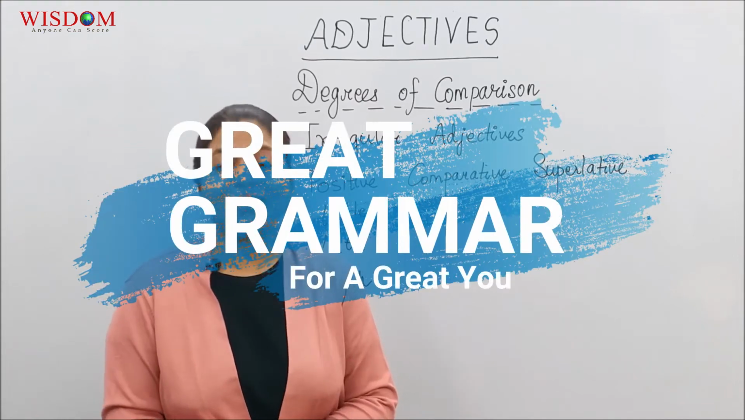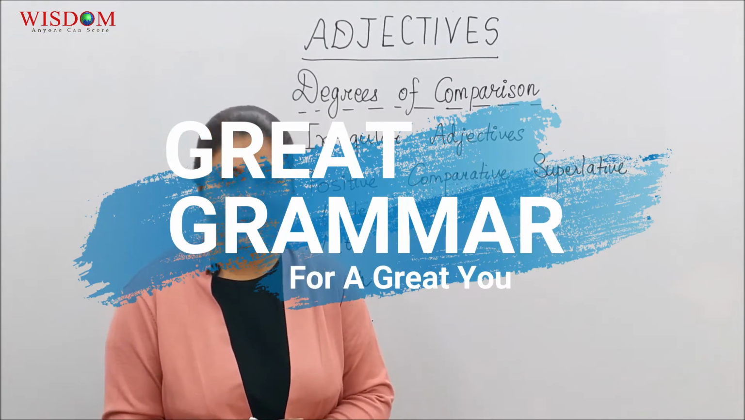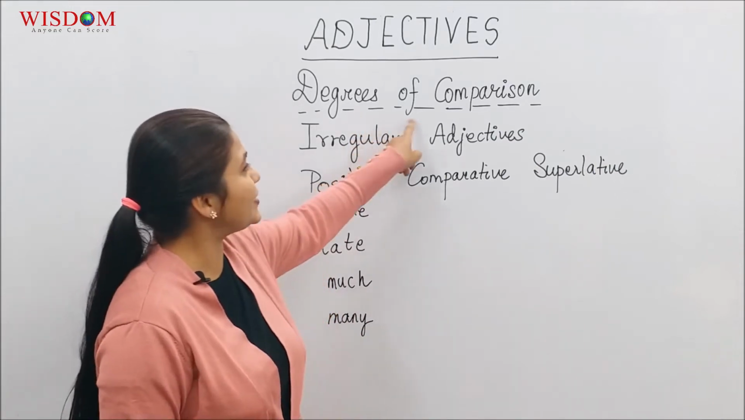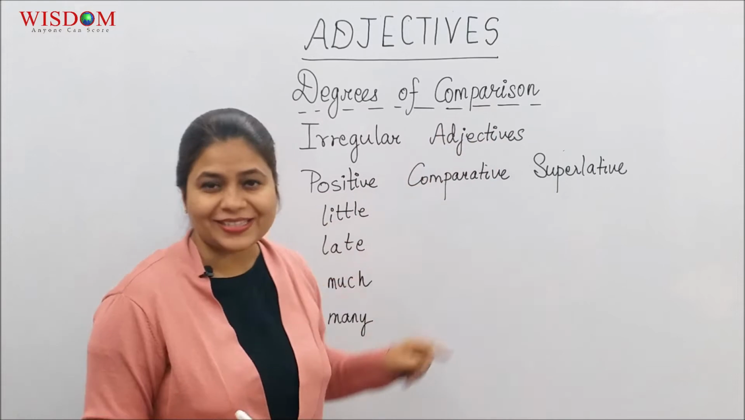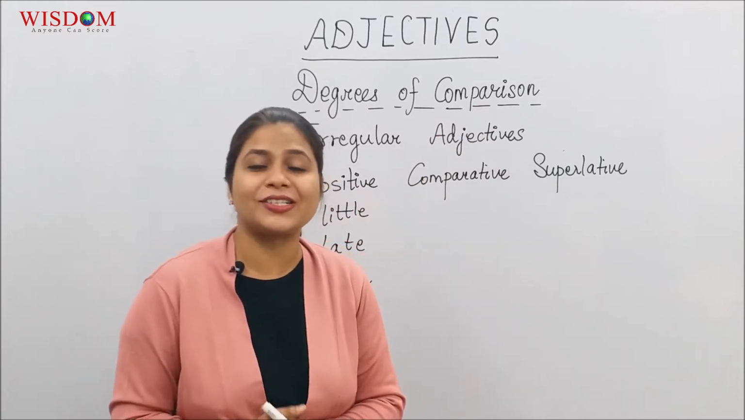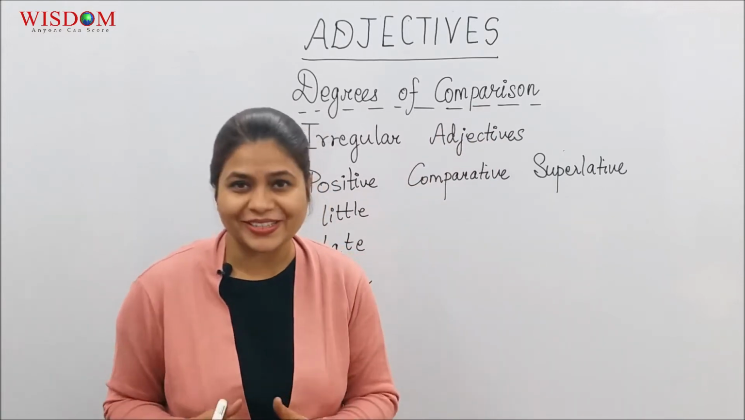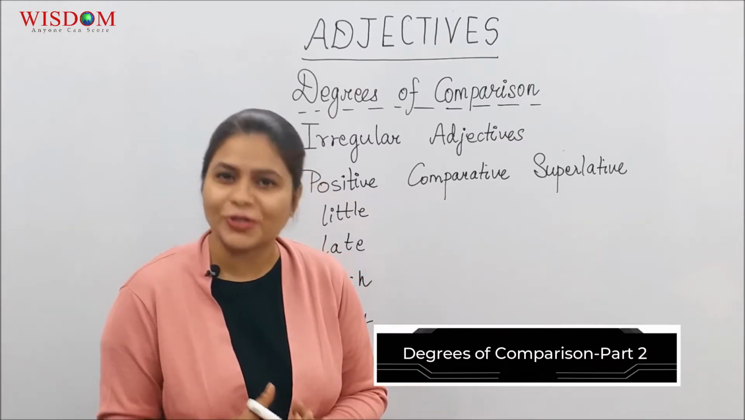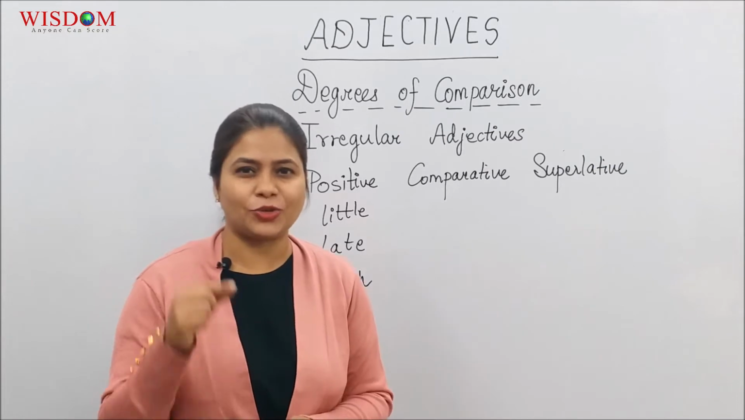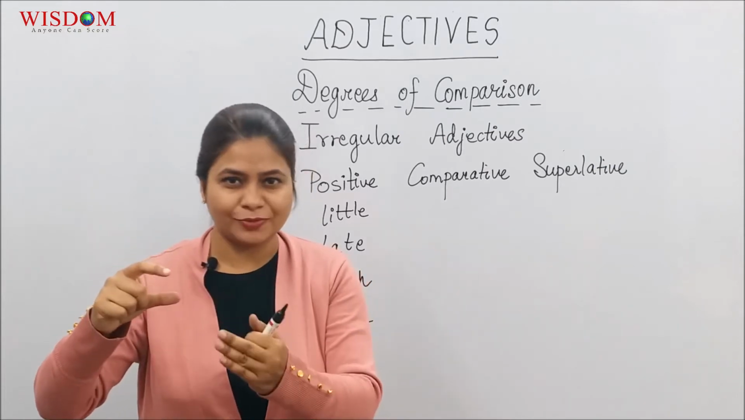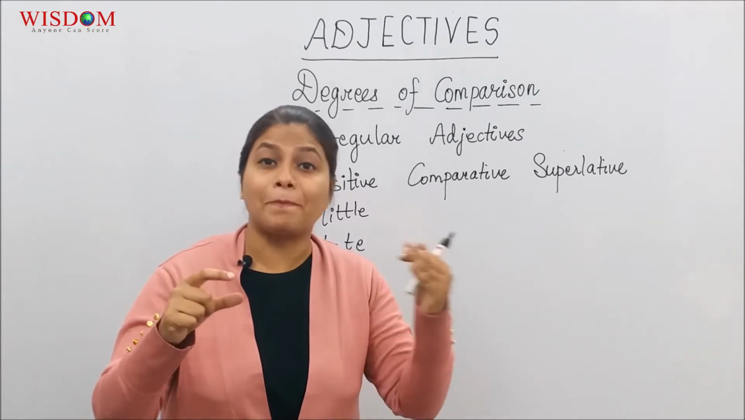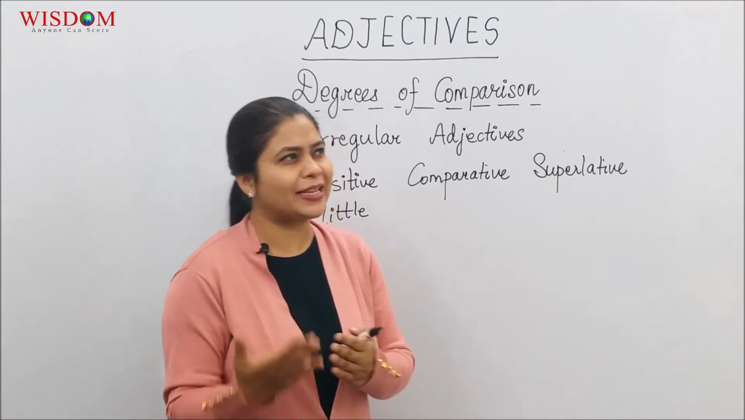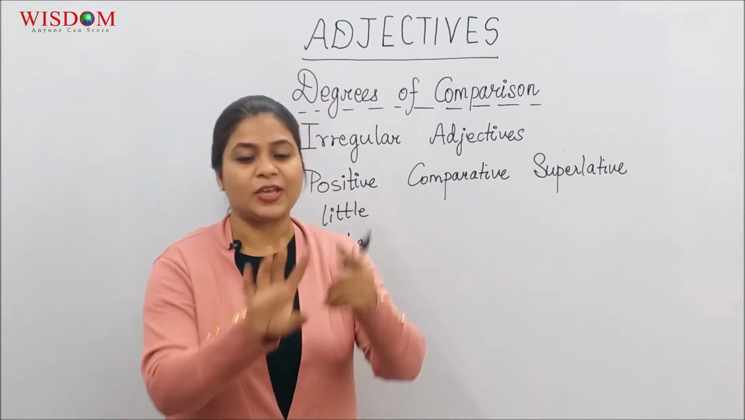Welcome back. In today's Great Grammar for a Great You, we are going to continue with our study on degrees of comparison. Yes, in the previous session, we discussed how to make the comparative and the superlative form of adjectives which are in their positive form. So it was something like you have a word big in the positive form, the comparative becomes bigger and the superlative becomes biggest. Then let's pick up another word, expensive.